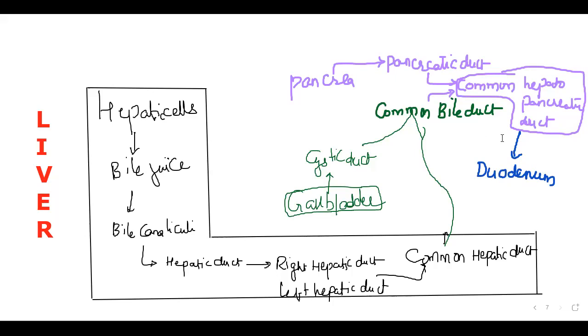I'm writing here. Here it is, sphincter of Oddi. So finally reached here.